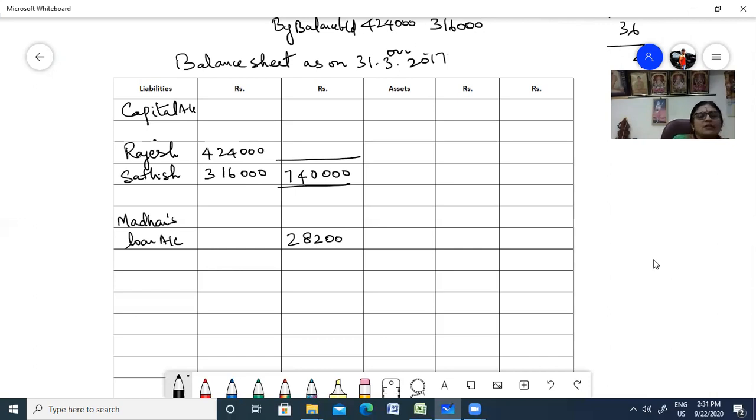So what are the other figures that you had in the balance sheet? Creditors you had, bills payable, right? Creditors was how much? 50,000. Bills payable, 1 lakh and 80,000. Fine, that's it. Now let us do the total.